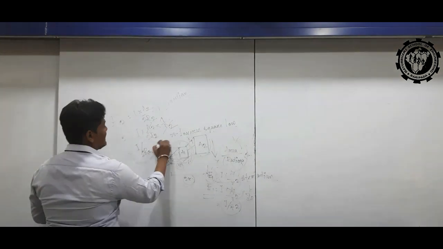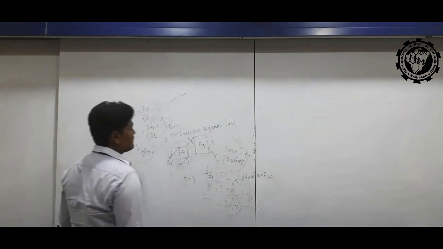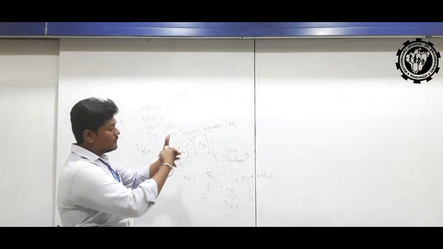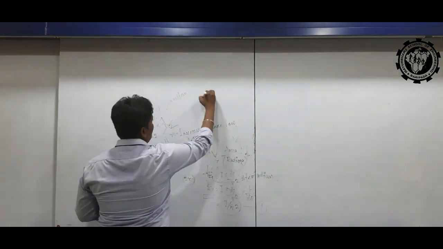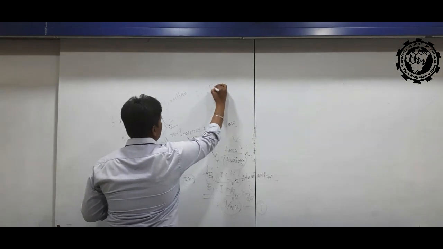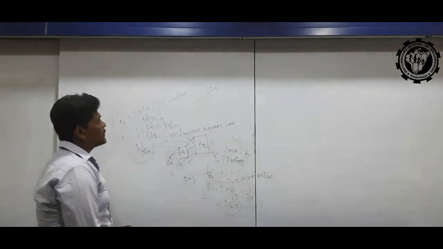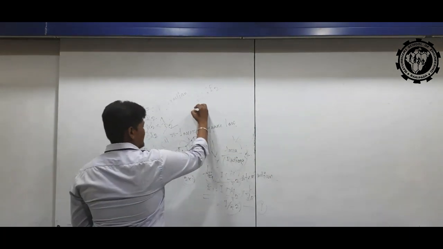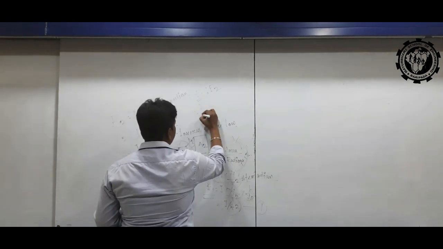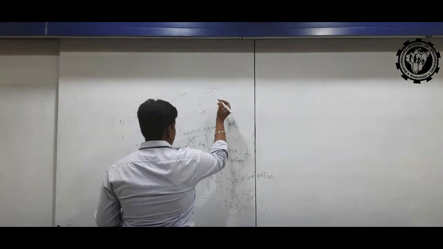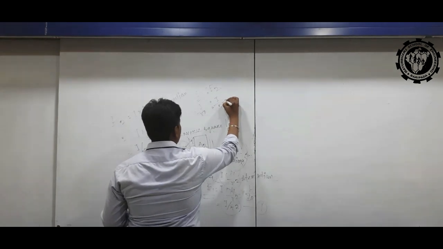This is the second case and this is the first case. When we compare the two, we can write E1 is to E2 as I by R squared is to I by 2R squared.